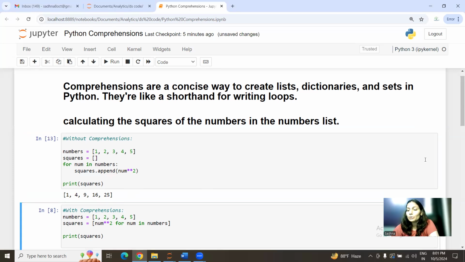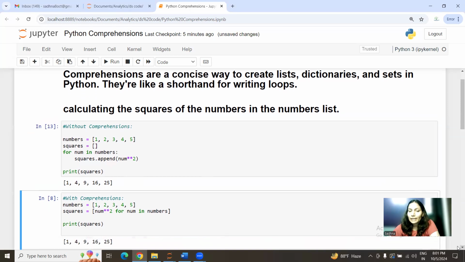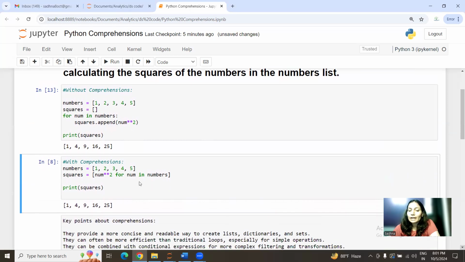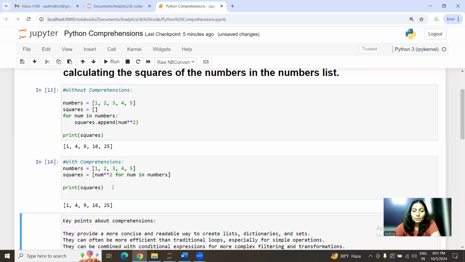In case we want to use comprehension for calculating the square of numbers, we can do that in a single line. Basically, we run a for loop, for number in numbers. That's a list, so we are iterating the list and applying our operation. That's a one liner. So in comprehension, we can do it with one line. Why did I add this? Because using comprehension is a good coding practice. So I have added some key points for that also.